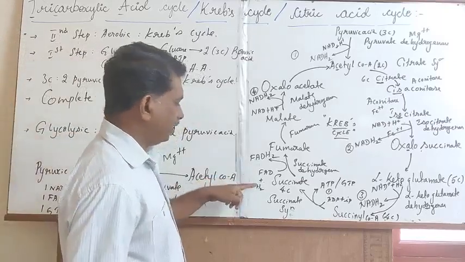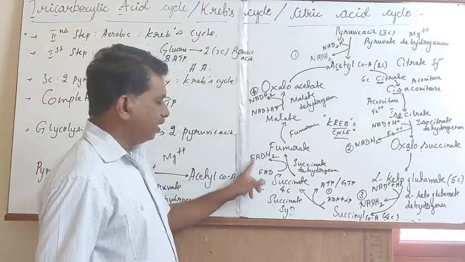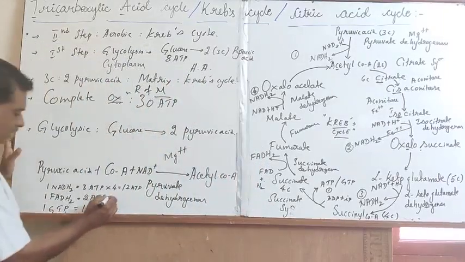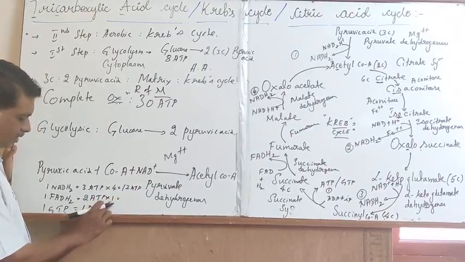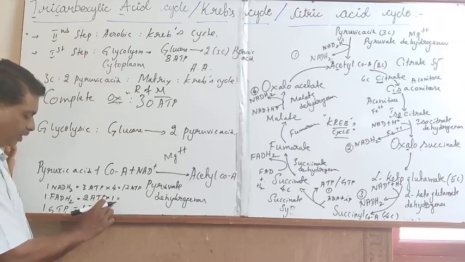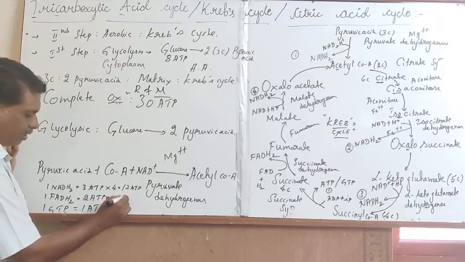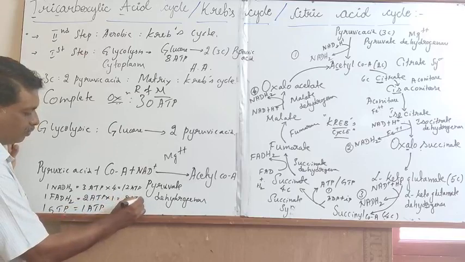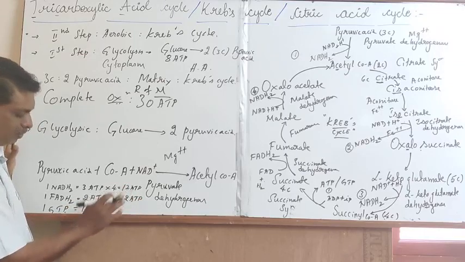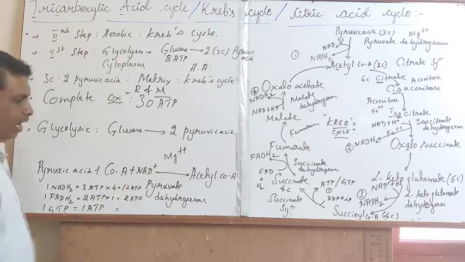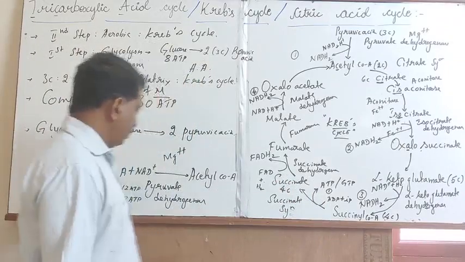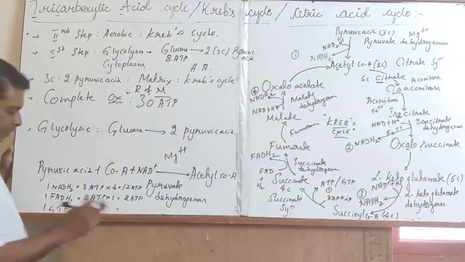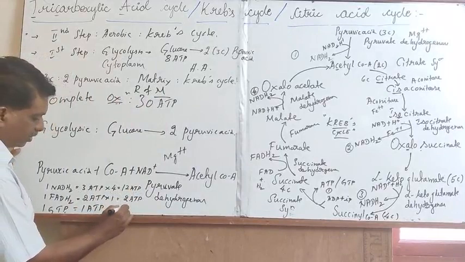At the time of formation of fumarate from succinate, 1 molecule of FADH2 is actively synthesized. 1 molecule of FADH2 is equal to 2 molecules of ATP, resulting in the biosynthesis of 2 molecules of ATP from the FADH2. Finally, at the time of formation of succinate, 1 molecule of ATP or GTP is actively synthesized.